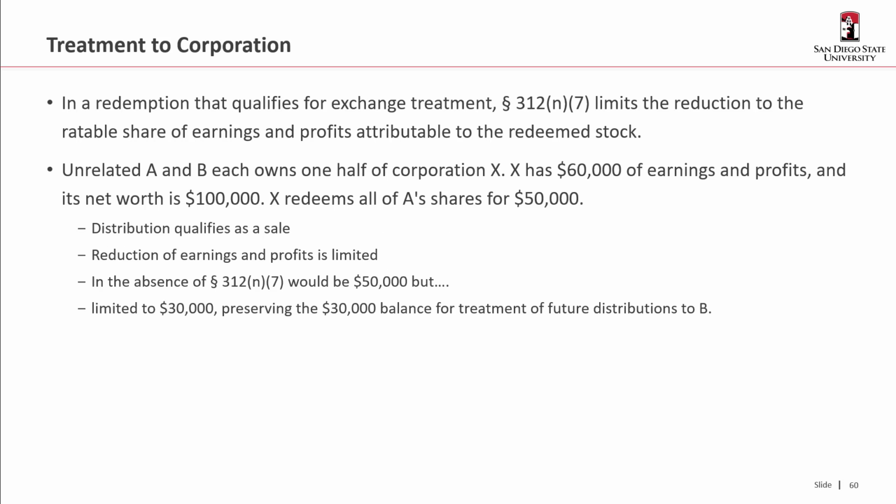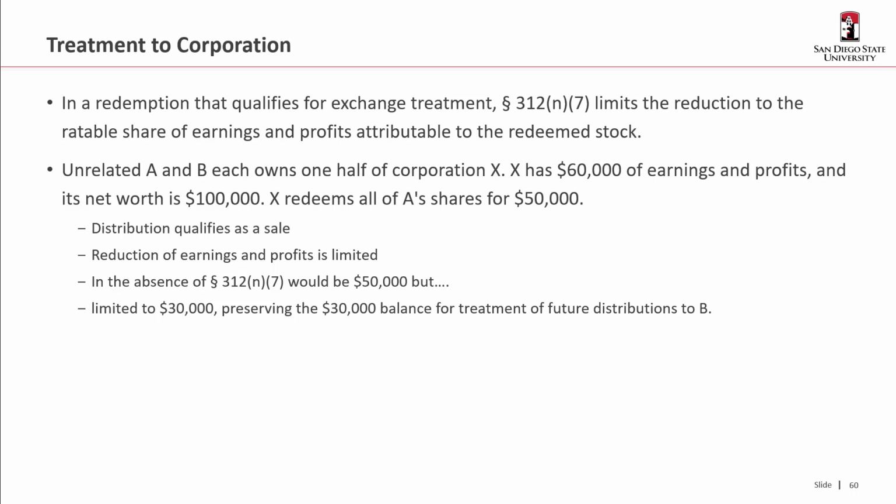Okay. So what about the treatment to the corporation? So in a redemption that qualifies for exchange treatment, which is sale treatment, the reduction of the ratable share of earnings and profits is limited. So A and B each own 1/2 of corporation X. X has 60,000 of E&P, and its net worth is 100,000. And X redeems all of A's shares for 50,000. Let's assume the distribution qualifies as a sale.